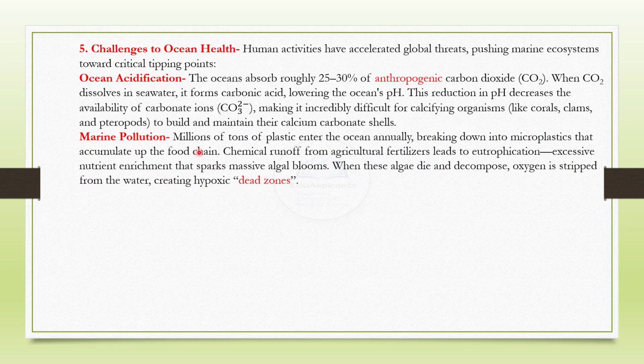Marine pollution. Millions of tons of plastic enter the ocean annually, breaking down into microplastics that accumulate up the food chain. Chemical runoff from agricultural fertilizers leads to eutrophication, that is, excessive nutrient enrichment that sparks massive algal blooms. When these algae die and decompose, oxygen is stripped from the water, creating hypoxic dead zones.